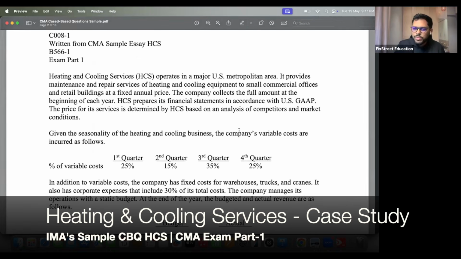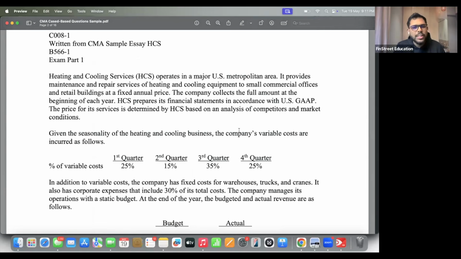I could see some questions from section A regarding revenue recognition, some questions from section B and C as well, around budgeting and around variance analysis. And this is something I think you can also expect in the actual exam, that you will get a story like this. This story is regarding heating and cooling services.